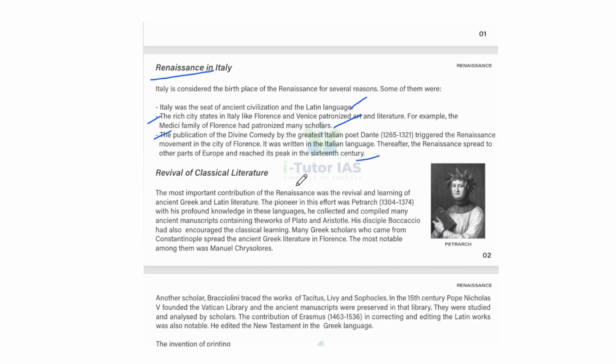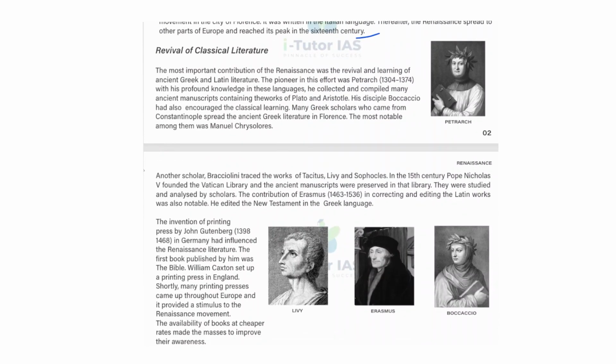Revival of classical literature. Literature was very important in that time. This is the picture of Petrarch. Who is Petrarch? We will discuss here.